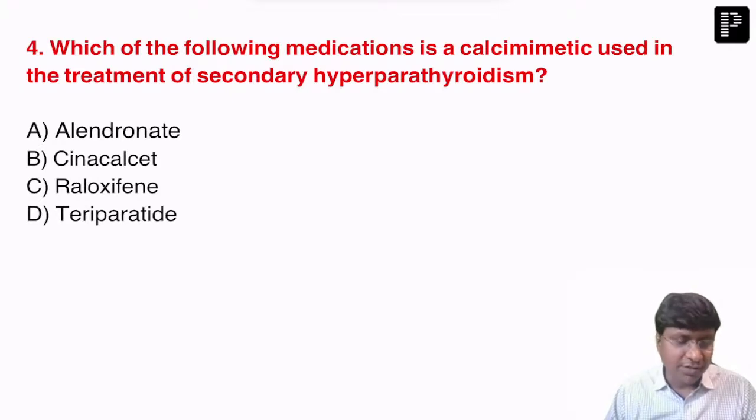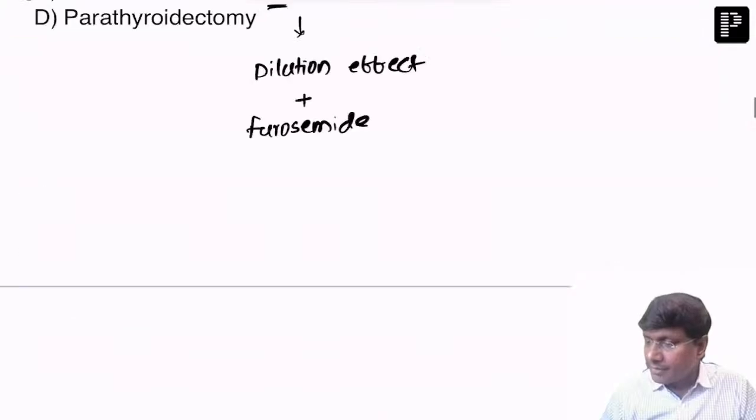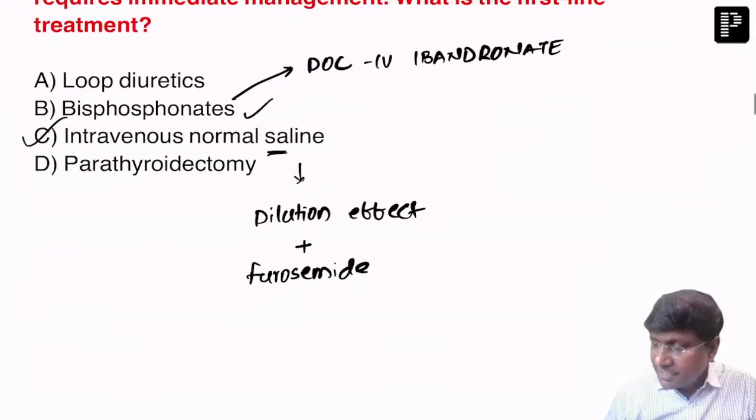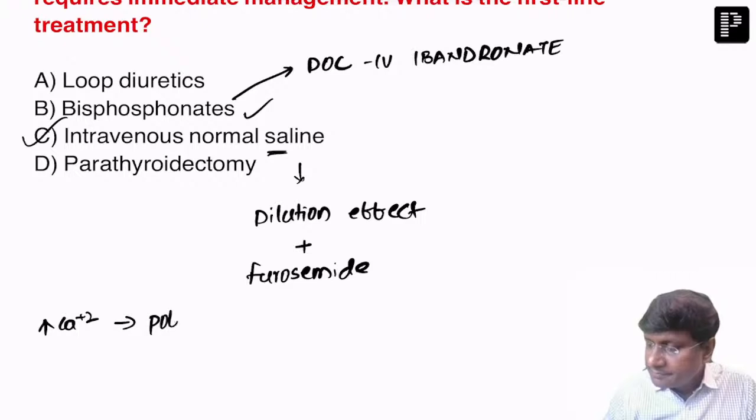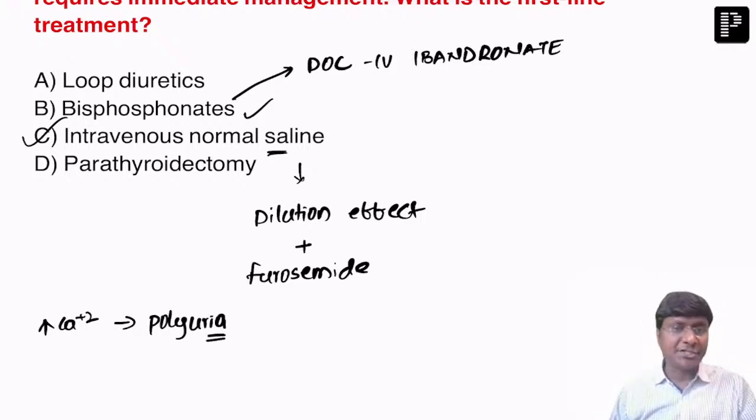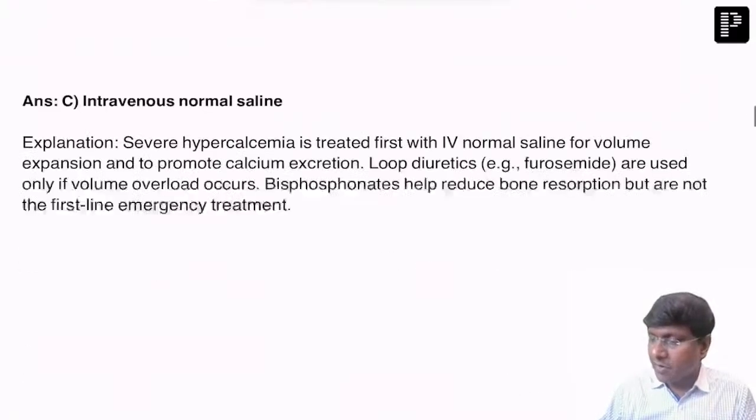Yes, Dr. Dipal, you're right. These individuals will have polyuria. Patients with hypercalcemia will be having polyuria, right? So there will be dehydration, and for that reason, we give normal saline first.